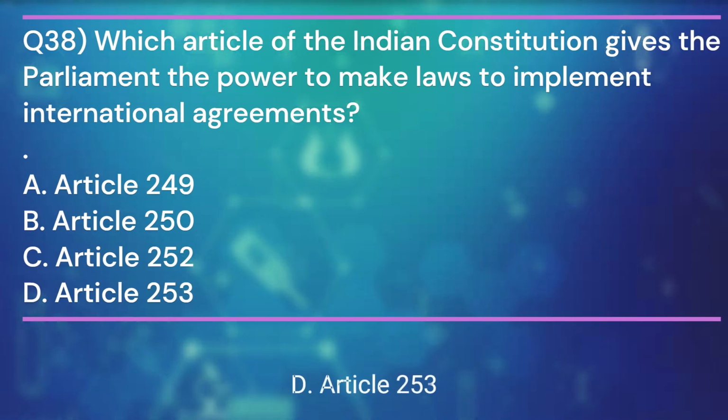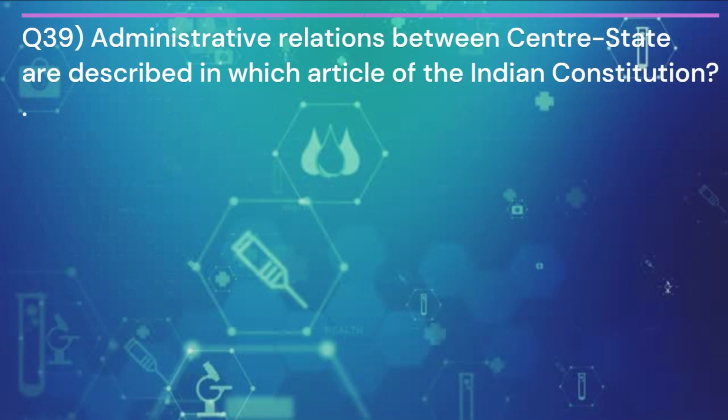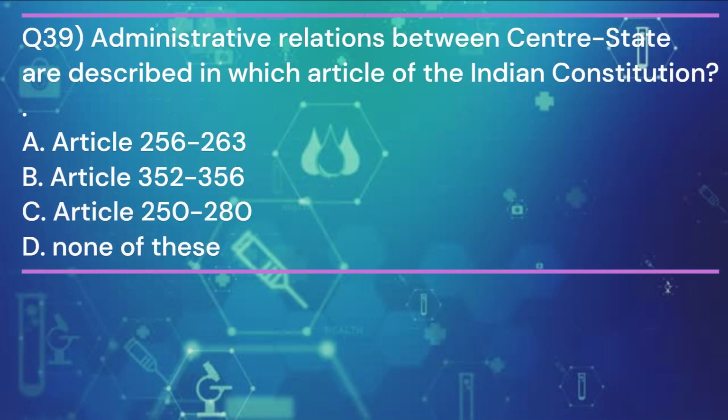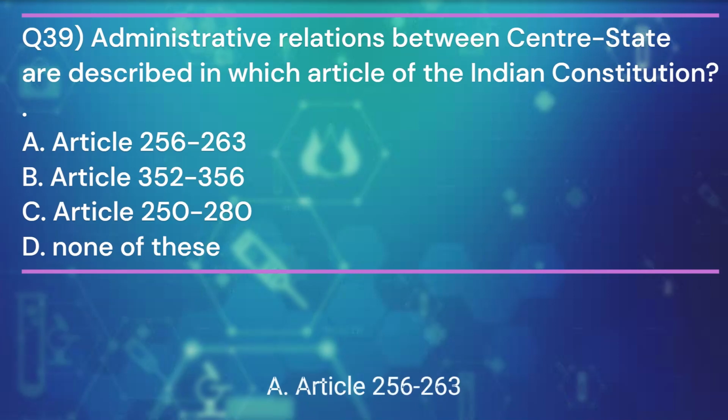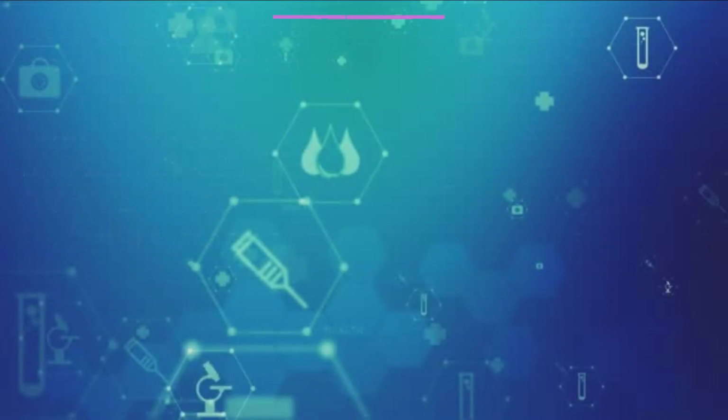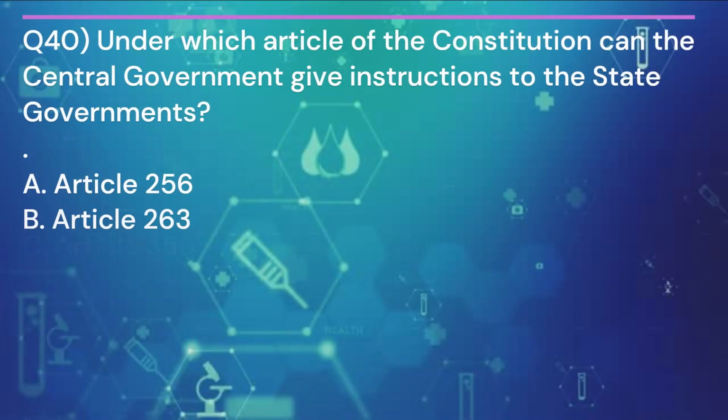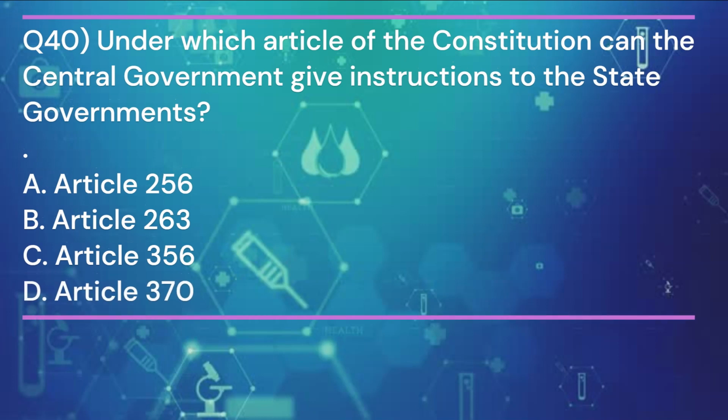Article 253. Question 39. Administrative relations between center-state are described in which article of the Indian Constitution? And the answer is A. Article 256 to 263. Question 40. Under which article of the Constitution can the central government give instructions to the state governments? And the answer is A.